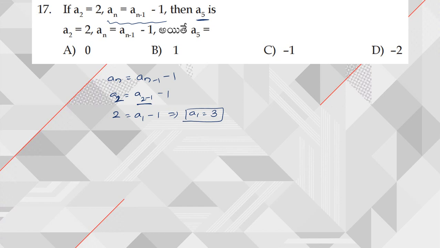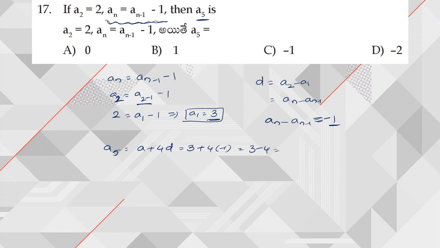Next, a2 is equal to 2. Or what we can simply say, we know that d is equal to a2 minus a1, or the same way an minus an minus 1. Now on rewriting this, I can say an minus an minus 1 is equal to minus 1. That means the common difference is minus 1. And we got the first term also. From this a5 I can find out now. So a5 is equal to a plus 4d. So what is a here? So a is 3, so 3 plus 4 into minus 1, which is nothing but 3 minus 4, which is equal to minus 1.